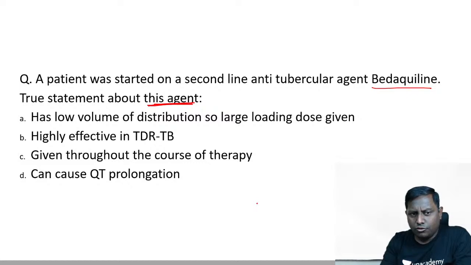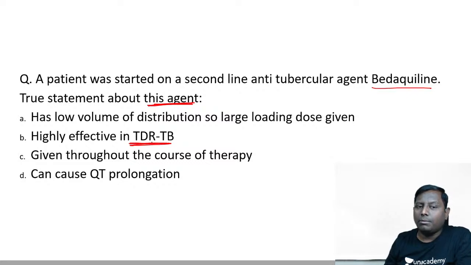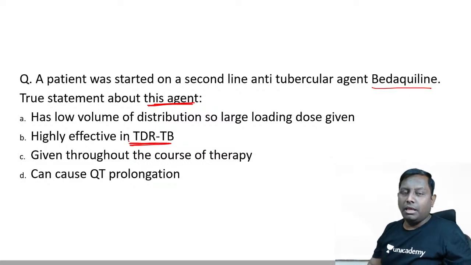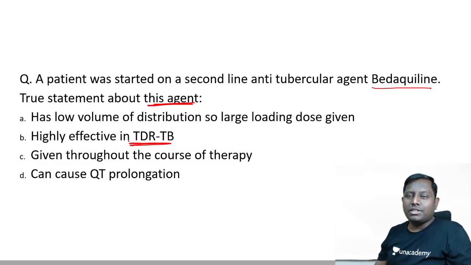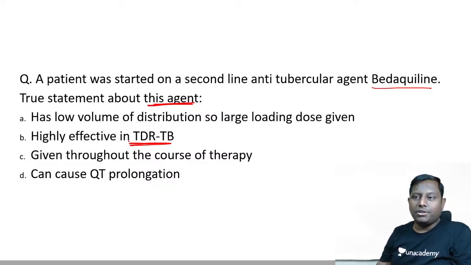So I think most of you are marking B. See, in total drug resistant TB this will not be effective. In total drug resistant, everything is resistant. The name itself is total drug resistant. So first line, second line, everything is resistant. So we just try to give palliative therapy for the patient, because mortality is 100% in that. Okay. Given throughout the course of therapy, no.